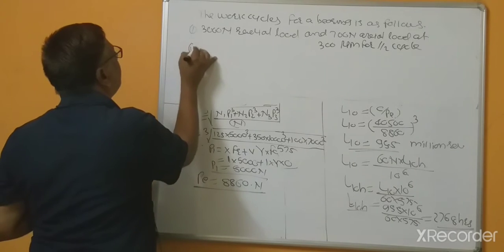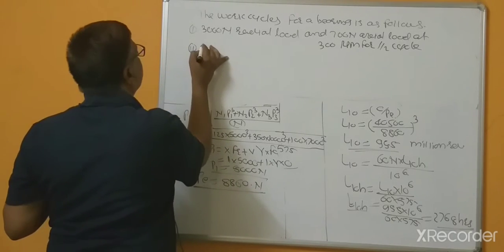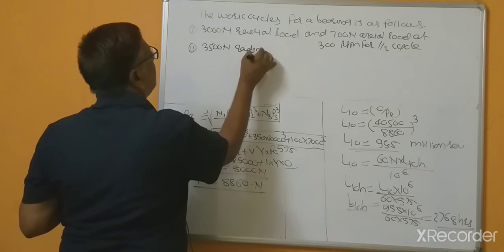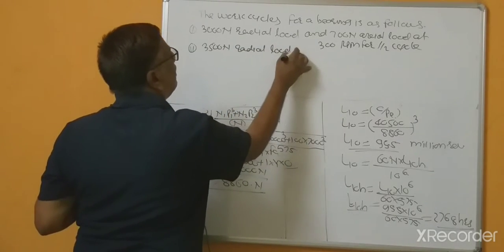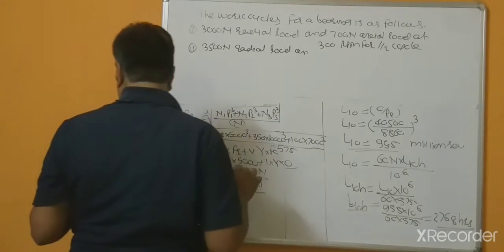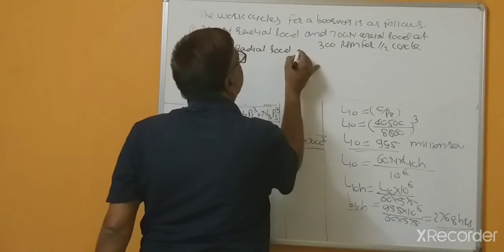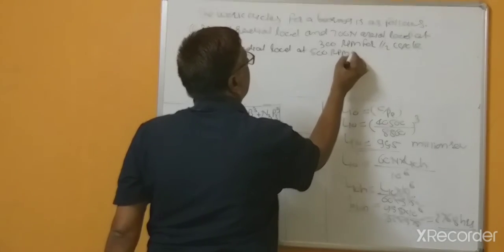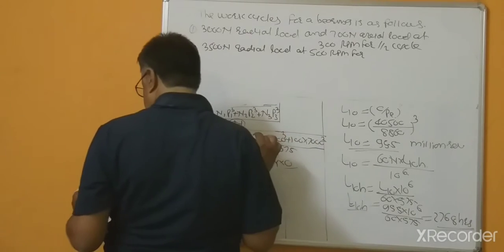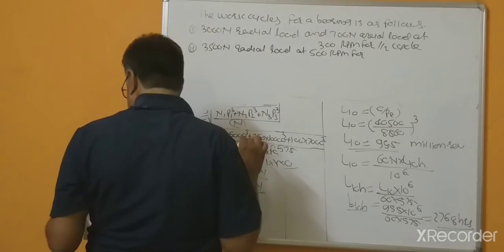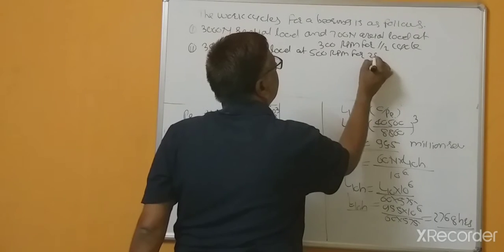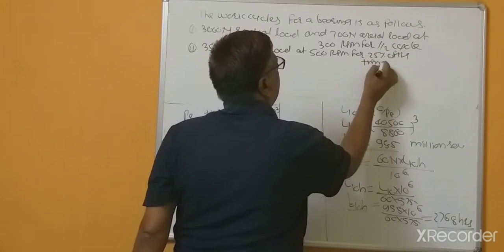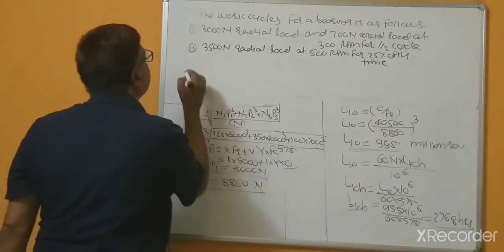Second work cycle, 3500 Newton radial load at 500 RPM for 25% of the time. Sorry.